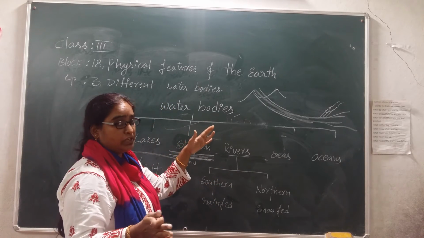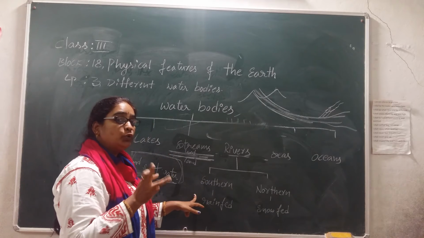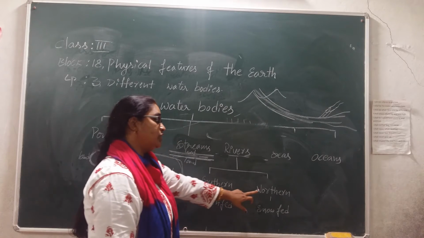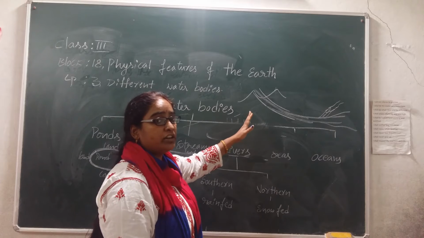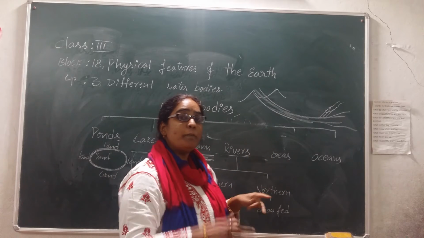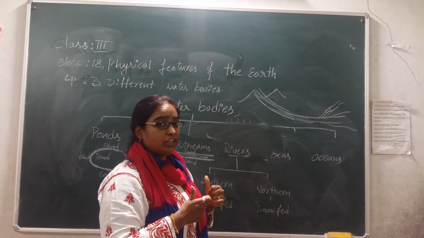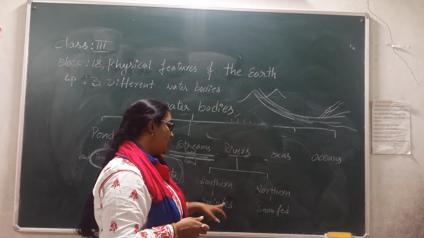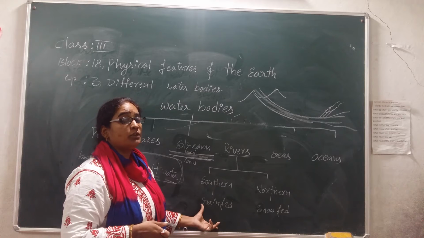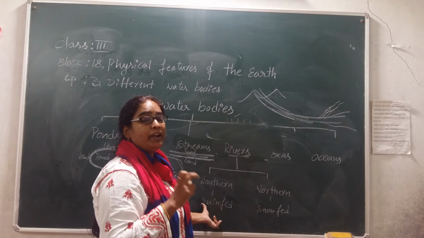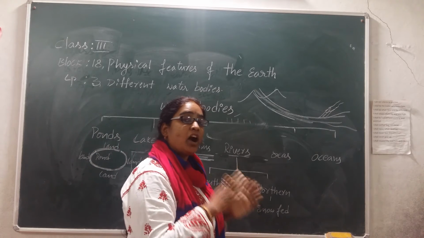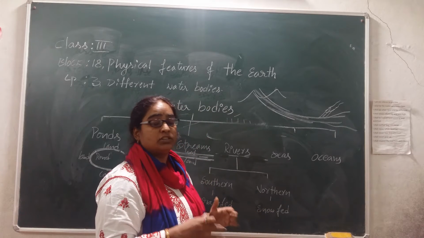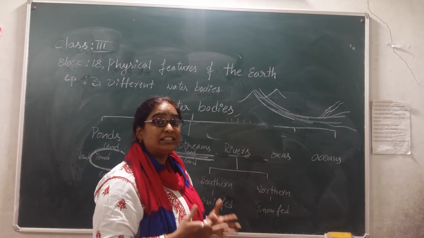Rivers are much bigger and deeper, and we have two types of rivers, that is southern rivers and northern rivers. Most of the northern rivers are snow-fed. When the snow melts because of climatic changes, we have these snow rivers. And what are the southern rivers? Southern rivers are mostly rain-fed. They depend on the rains only. If there are rains, we can see these southern rivers. If there are no rains, we can't see them.